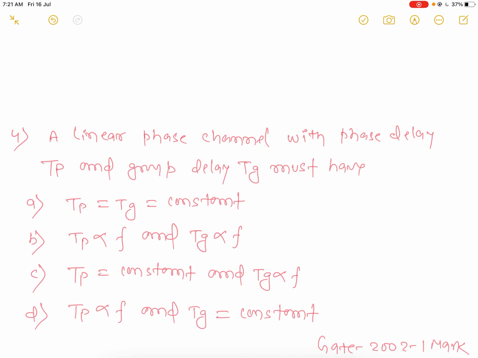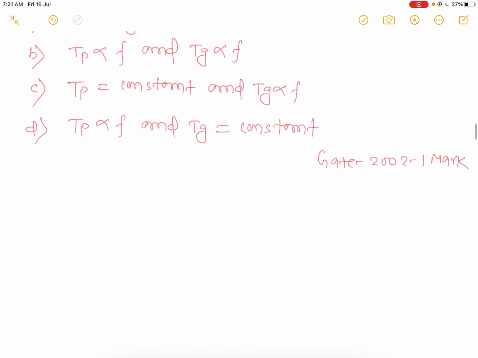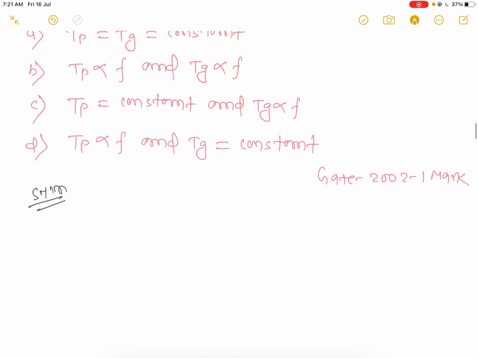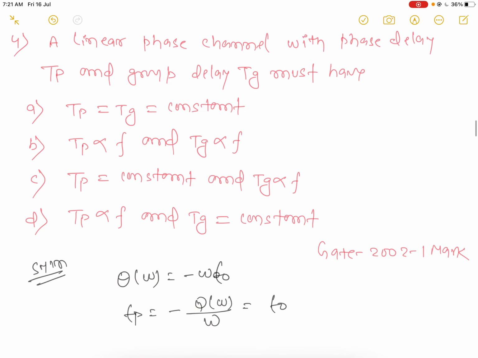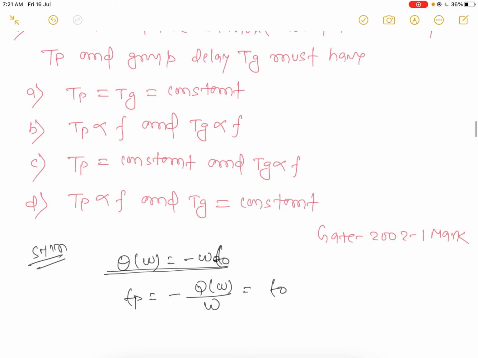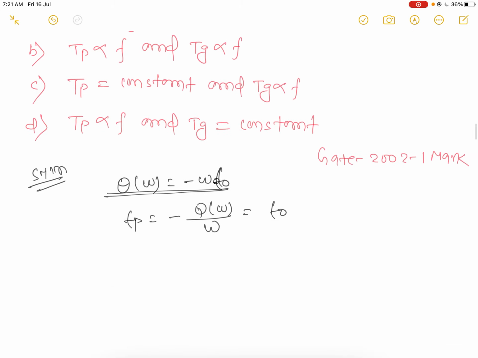We have to think about the linear phase system. For a linear phase system we know that phase is equal to minus omega t0 and TP is equal to minus phase upon omega. So what will happen? It will become t0. Here it is given a linear phase channel, so phase will be linear and it becomes minus omega t0, where t0 is constant.